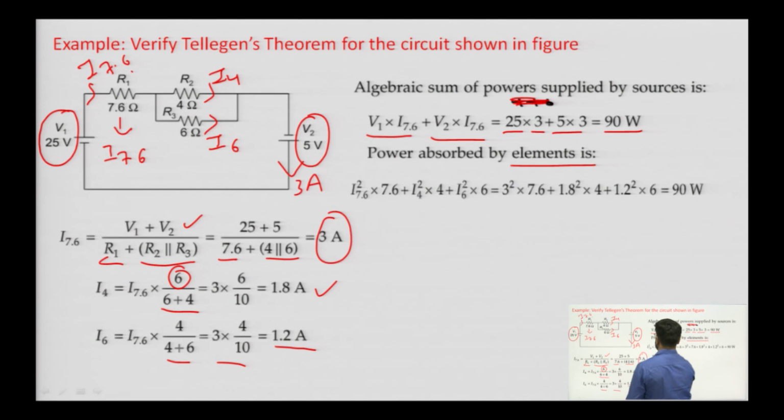The power absorbed by all the elements is I 7.6 square, the current flowing in R1, multiplied by 7.6, plus I 4 square into 4 for the current flowing in the 4 ohm resistor, plus I 6 square into 6 for the current flowing in the 6 ohm resistor, and we will get it as 90 watt. So, the total power delivered by the sources is equal to the total power absorbed. So, it verifies our Tellegen's theorem.